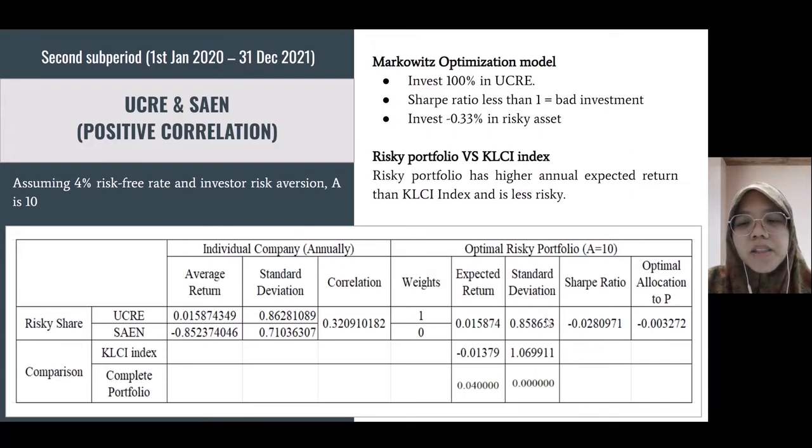As you can see from this table, the Sharpe ratio and also the optimal allocation to P give us a negative value that is less than 1.